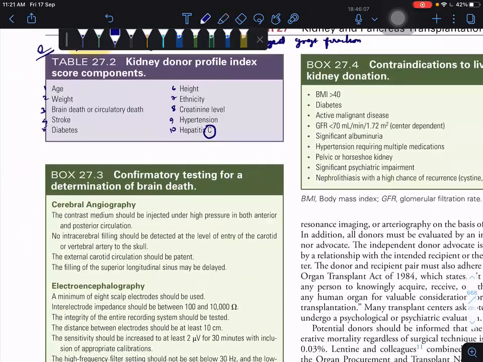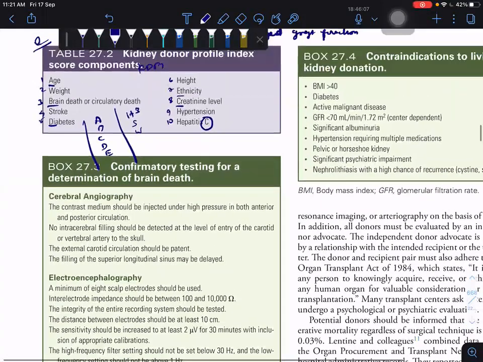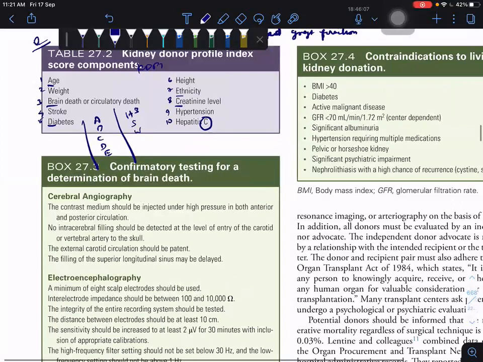The mnemonic for the KDPI is, just remember, A, B, C, D, E, and 3H will come. Just remember like this: triple H. Hypertension, height, hepatitis C.